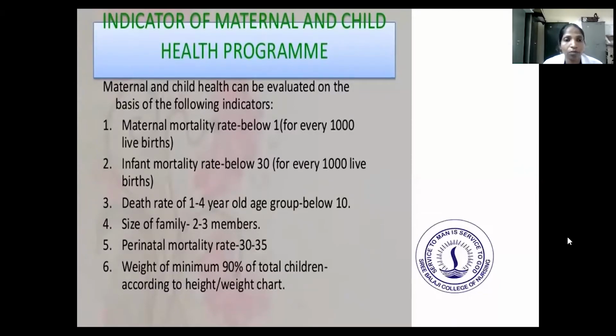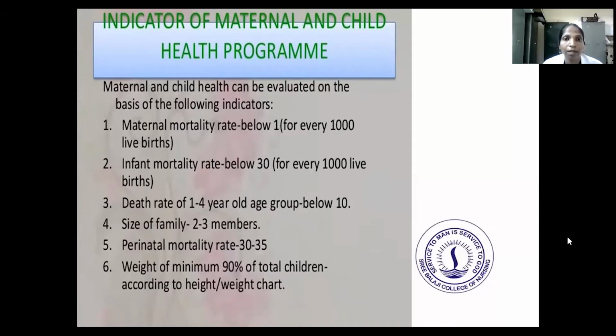And the death rate of the 1 to 4 years age group is below 10. And size of family is 2 to 3 members. And perinatal mortality rate is 30 to 35. And the weight of a minimum of 90% of total children should be according to the height and weight of the child.